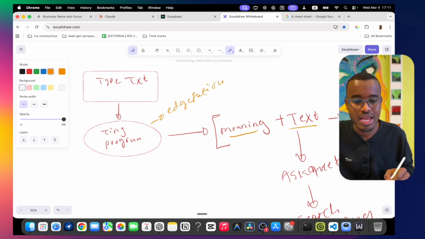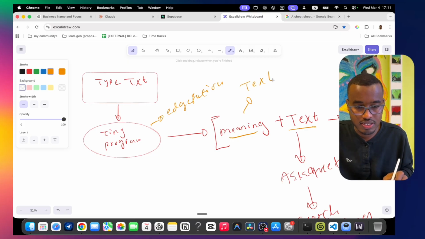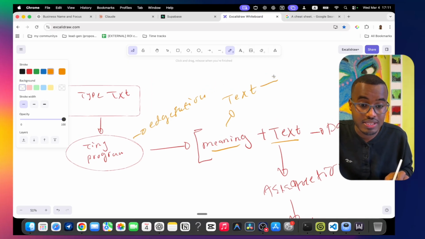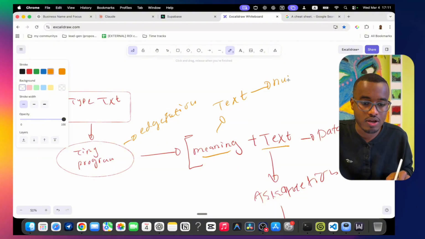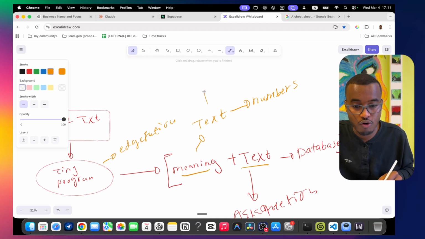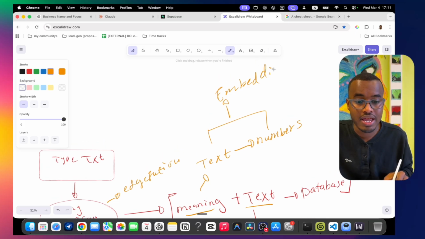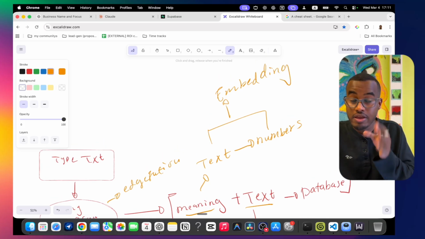It means it's going to take this text and convert this text into numbers, by meaning. It's going to convert them into numbers, and this whole process of converting them is called embedding. And you know what, even Google uses it.